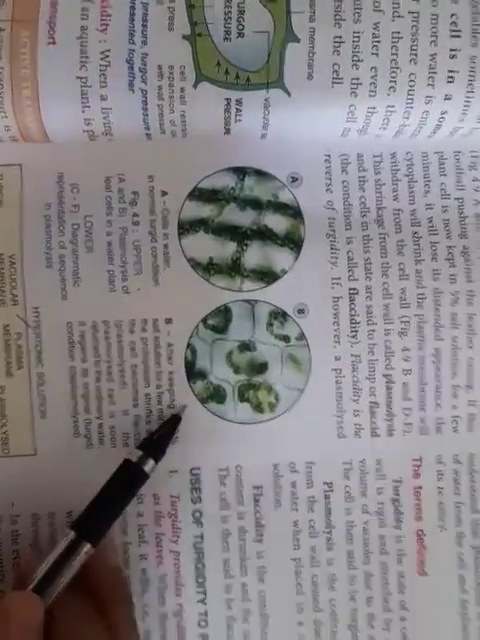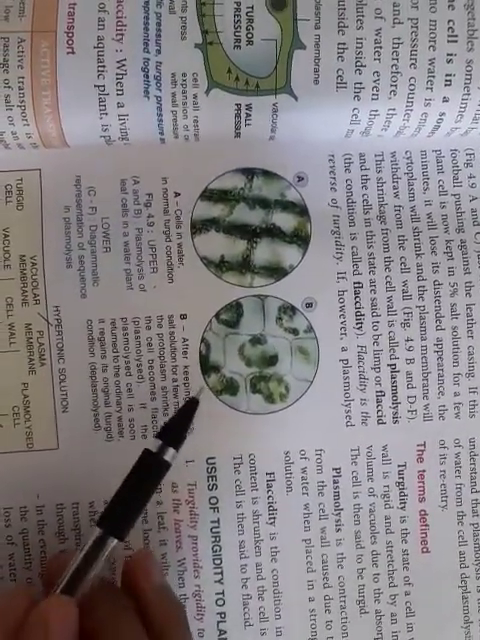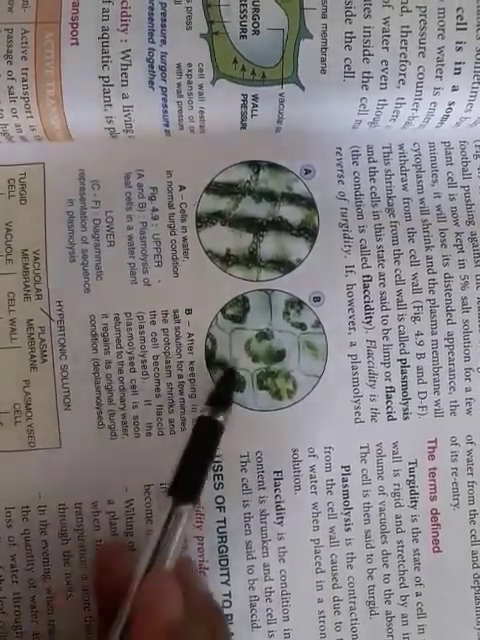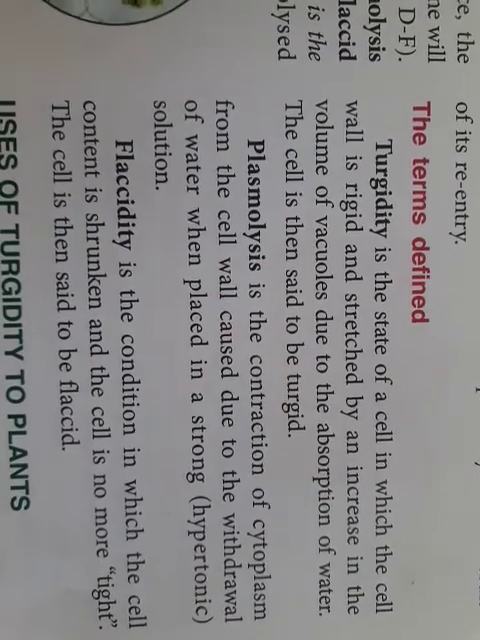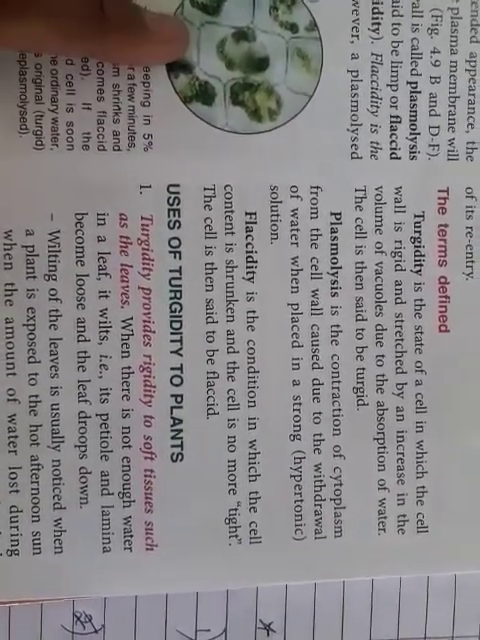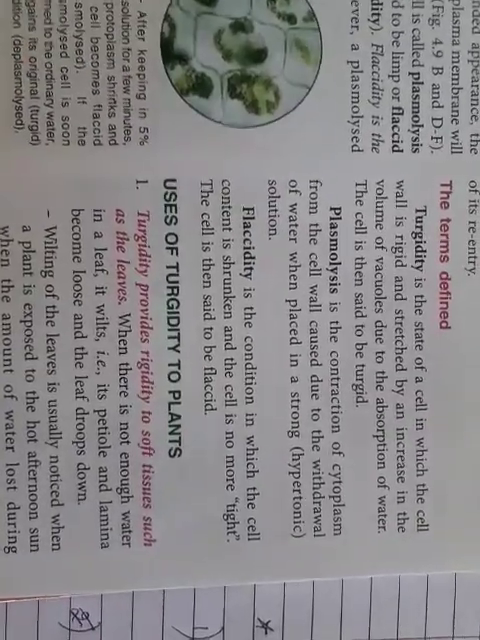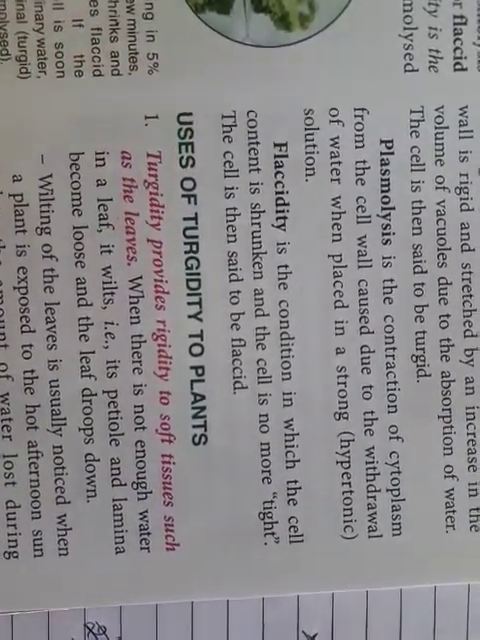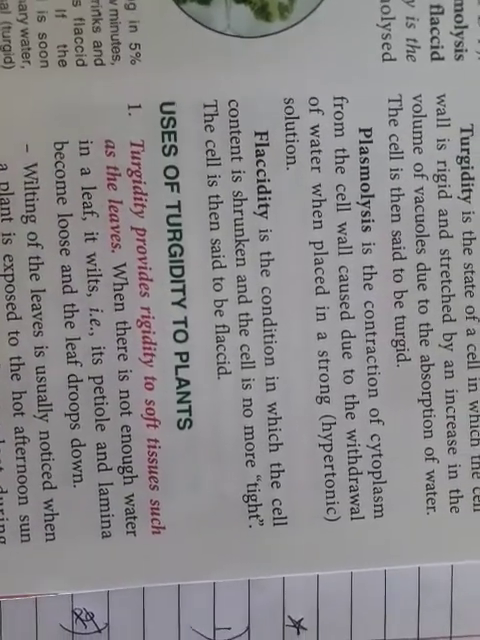And the condition is called flaccidity. So B, D and F are flaccid cells. Plasmolysis, I hope it's clear, is the contraction of cytoplasm from the cell wall. The cytoplasm has contracted, it has come inside again, because of the presence of hypertonic solution. Salt water is hypertonic, with more concentration than that inside, so the cell has shrunk. Flaccidity is the condition in which the cell content has shrunken and the cell is no longer tight; the cell is now said to be flaccid. I hope these three things are very clear.